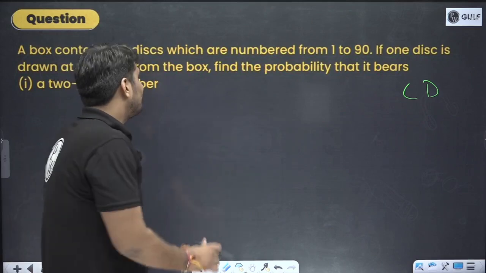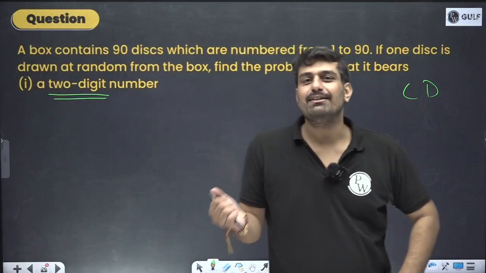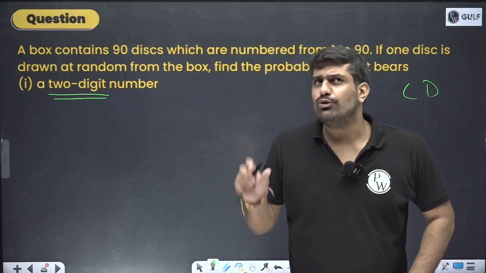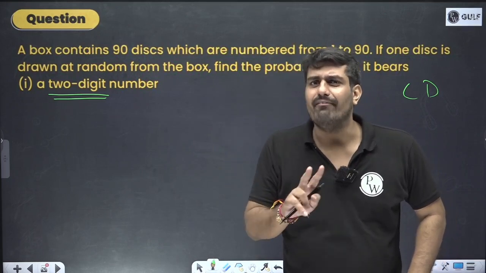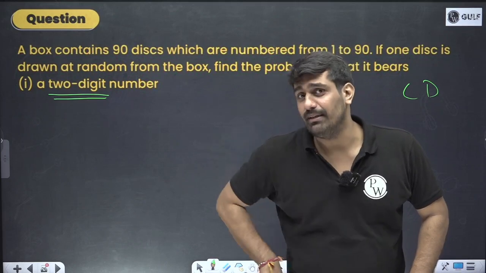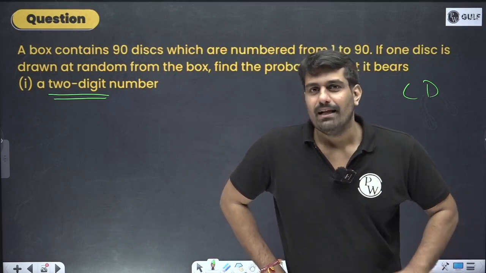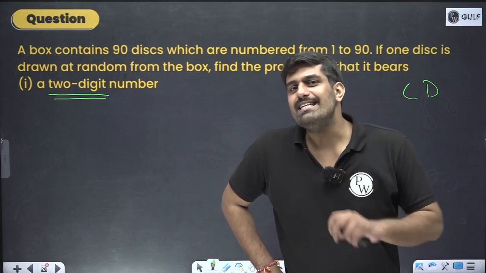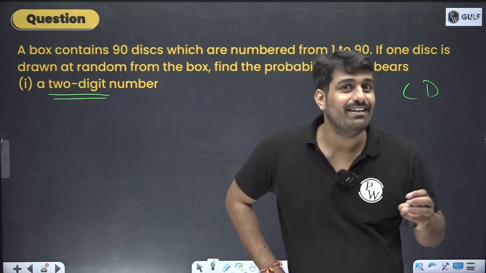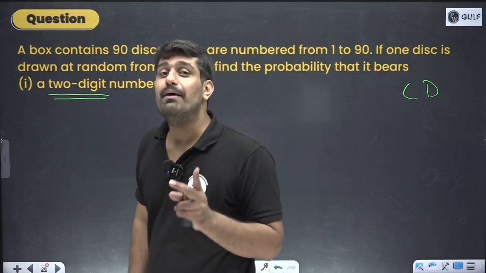So in that case, if I talk about a 2-digit number, now the interesting thing is, when I ask this question, most of the students say 1 to 90. That means first we'll be having up till 10 as 1-digit numbers. This is a simple understanding which you need to think about: how many 1-digit numbers are there? 1, 2, 3, 4, 5, 6, 7, 8, 9. Only up till 9. 10 is not a single digit number. It's a double digit number.